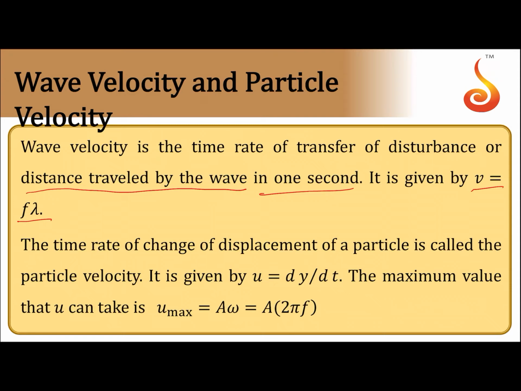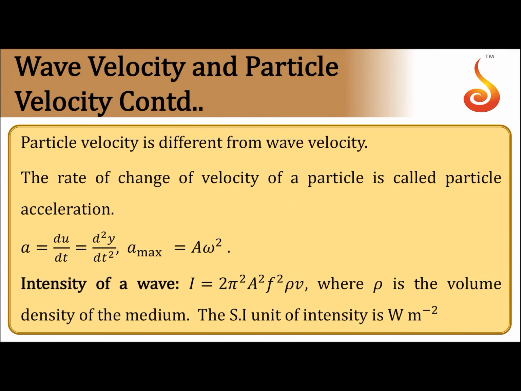Then the velocity of the particle executing simple harmonic motion is what we call particle velocity. It is a variable. Particle velocity is given by dy by dt, but wave velocity in a given medium is constant. The maximum value of particle velocity is u maximum, equal to a omega, same as in the case of oscillation. So particle velocity is different from wave velocity. Similarly, particle acceleration will be du by dt, that is d square y by dt square, and the maximum value of acceleration is a omega square.